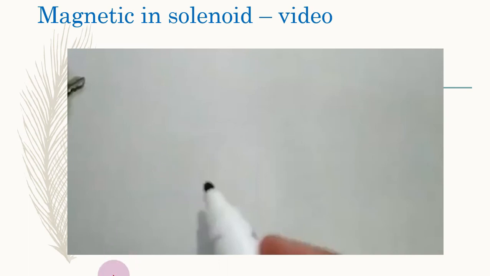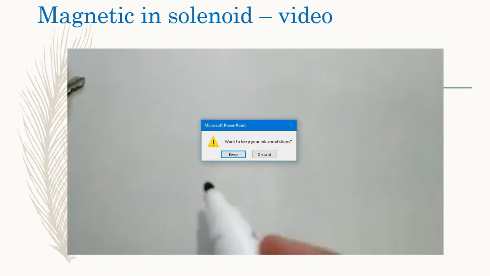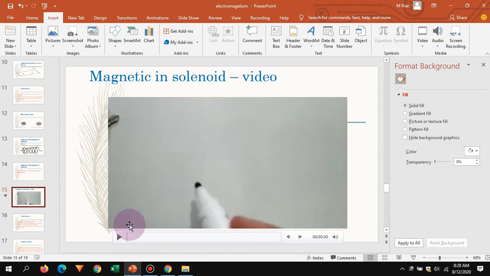Now here I made a small video for you, and you will see how a magnetic field is produced around a current carrying solenoid. Let me play it for you.